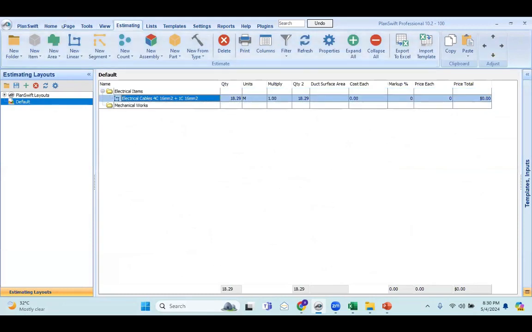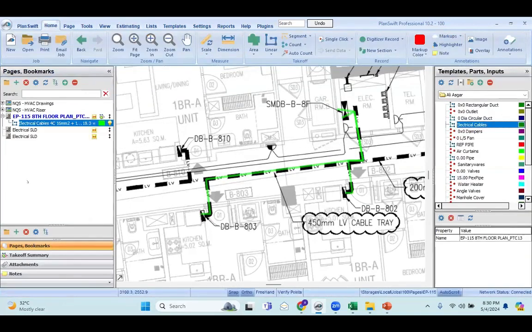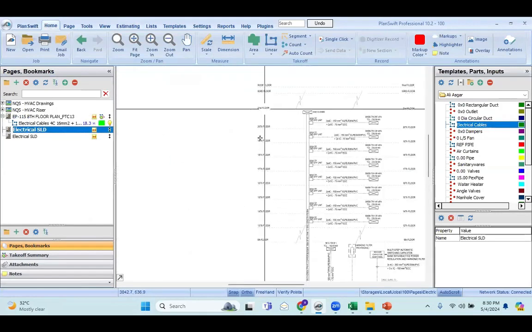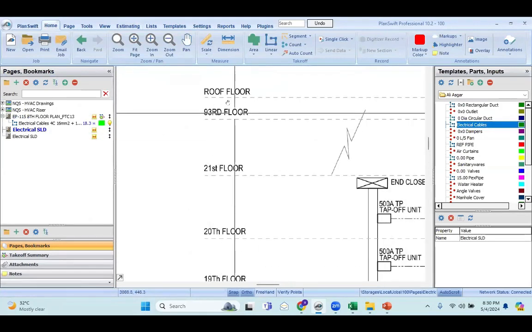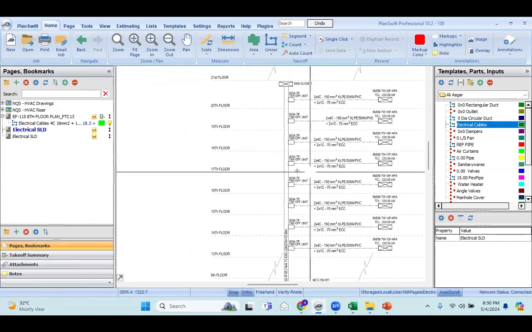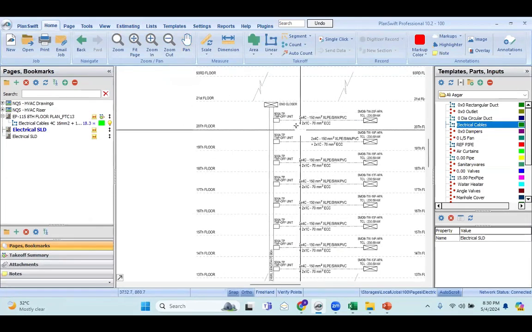Okay, so like I already explained, I've already informed you, this building has 93 floors. So it is impossible for me to take each and every floor, okay?